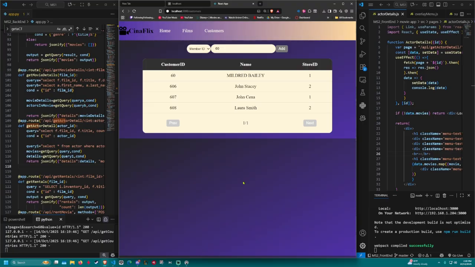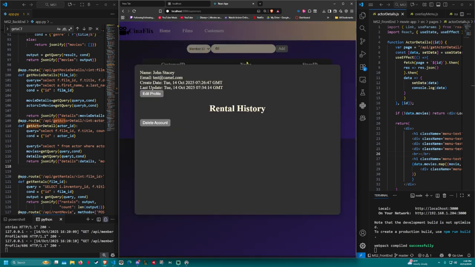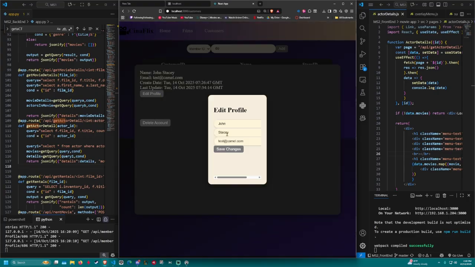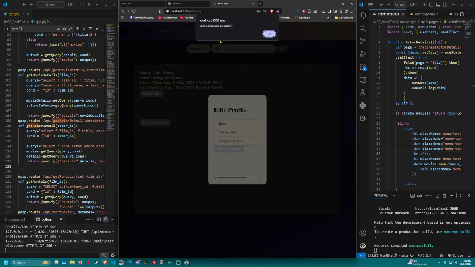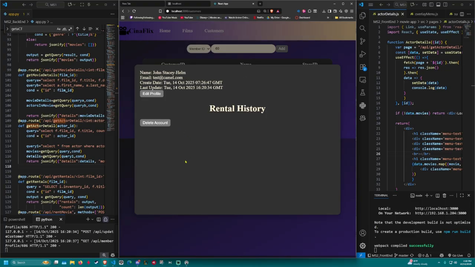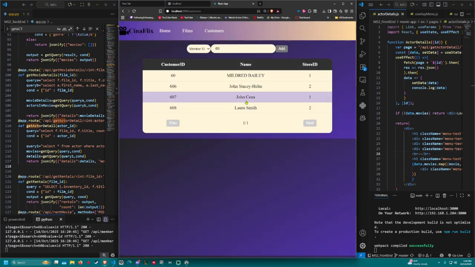And then for the next feature, as a user, I want to be able to edit a customer's details. So let's go to this. Here, once we open the pop-up menu, we can select edit profile. Here, we can change the first name, the last name, and the email. So, I recently got married. My name is John Stacy. Let's go ahead and change that so that it reflects my new last name. It's actually hyphenated now, so it's Stacy Helm. Save changes. Customer updated successfully. And right here, we just edited them.